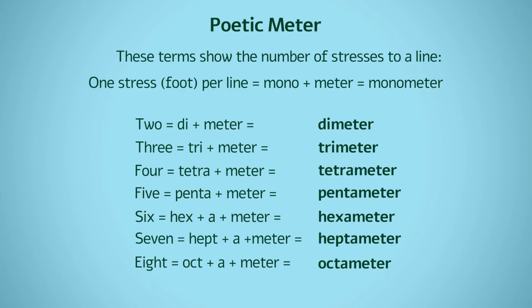A single line of verse can repeat a rhythmic foot in repeating groups of 1, 2, 3, 4, 5, 6, or even more feet, although more is rare. For example, when a poem repeats an anapest twice in every or almost every line of the poem, we can say that the poem is written in anapestic dimeter. If the poem consists of verses of 4 trochees each, it is written in trochaic tetrameter.